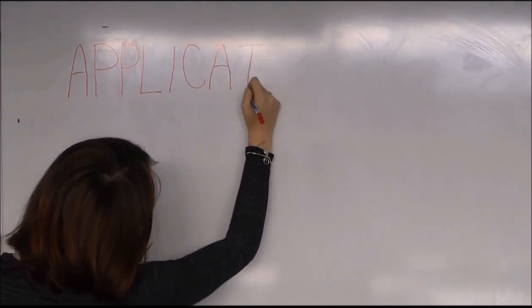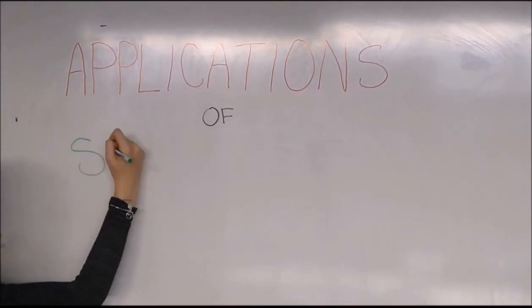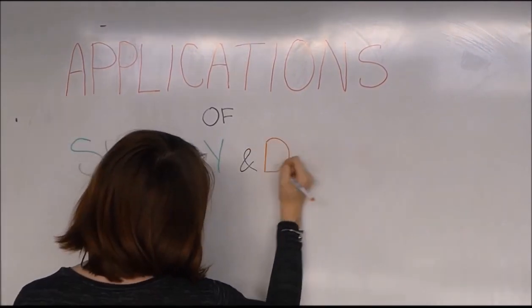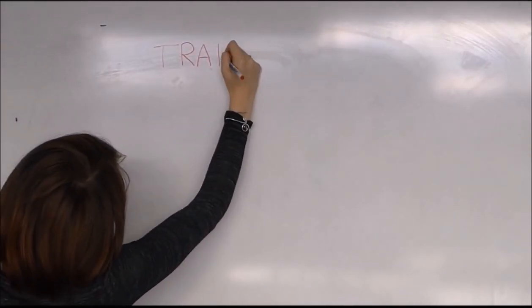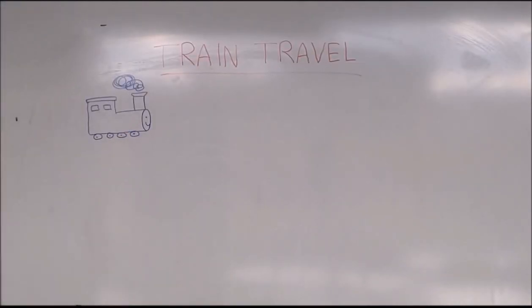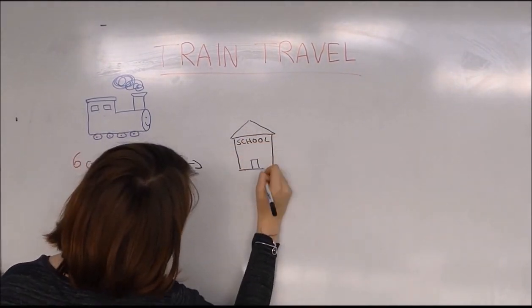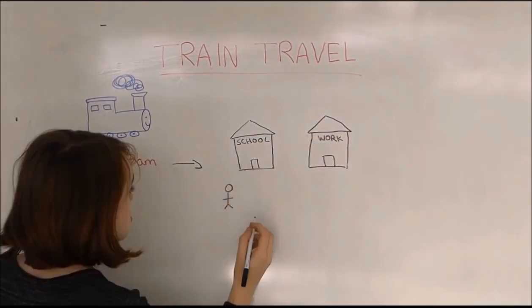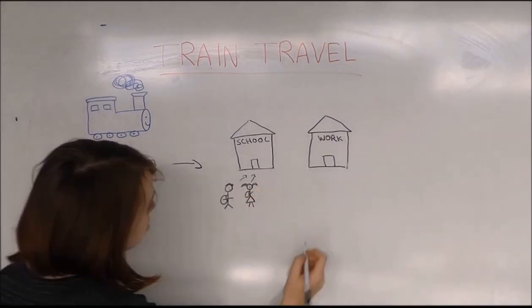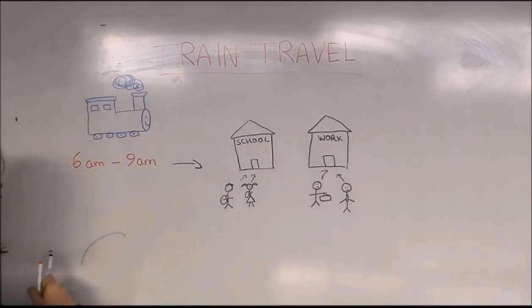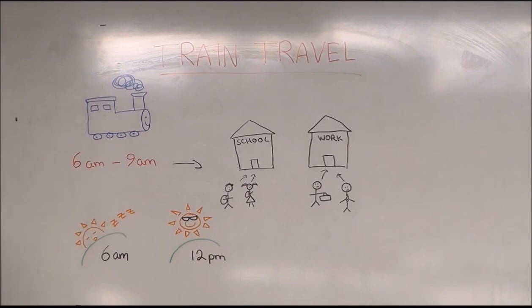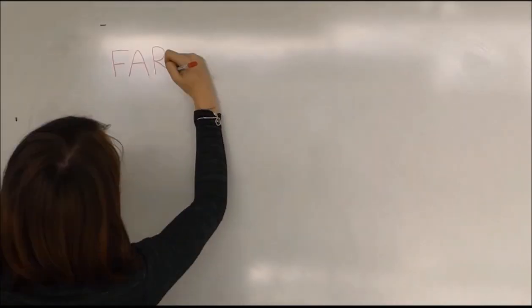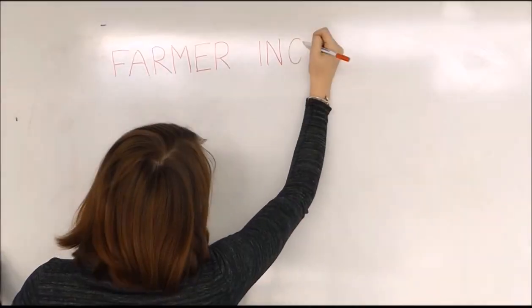Now let's have a look at some applications of supply and demand elasticity. One example can be seen if we look at train travel. Train operators know that the demand for rail travel between 6 a.m. and 9 a.m. is higher than during the daytime. At the same time, they also know the commuters have little choice about when they have to arrive at work or school, and that because the train is convenient, it has few substitutes. This means that the price elasticity of demand for train travel in the early morning is relatively low compared to midday. Therefore, train operators can apply this knowledge of elasticity to maximize revenue by charging different prices at these times.